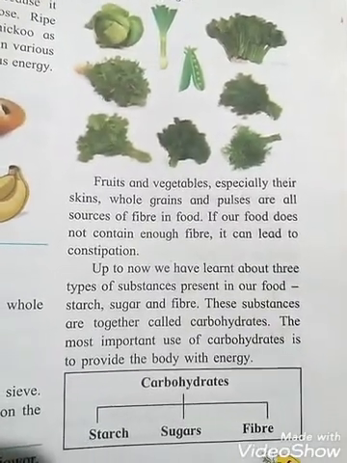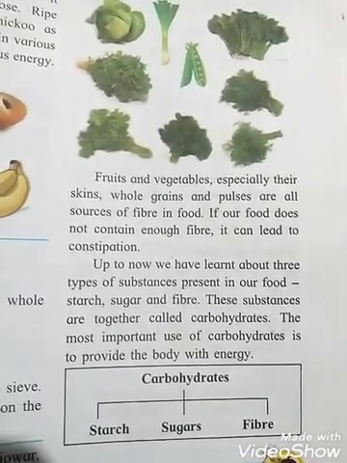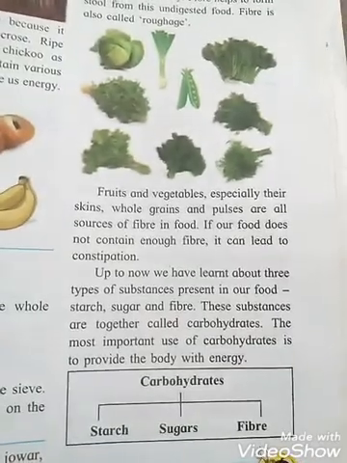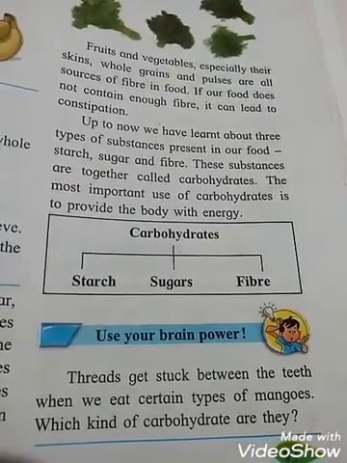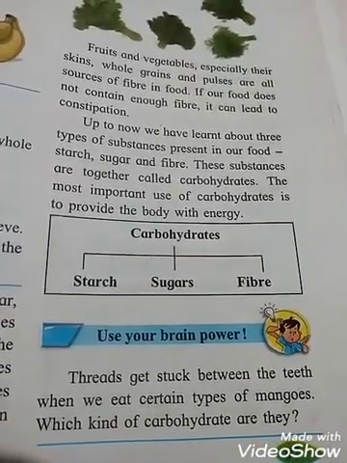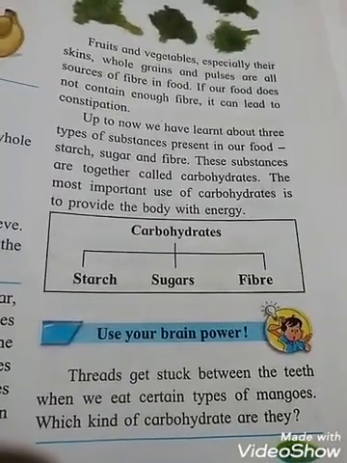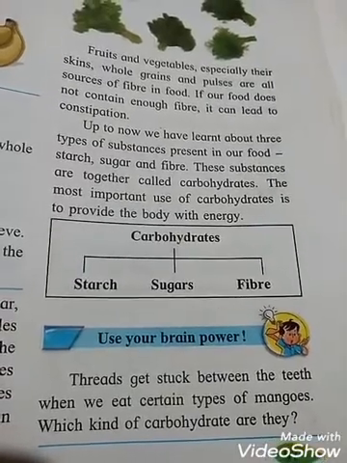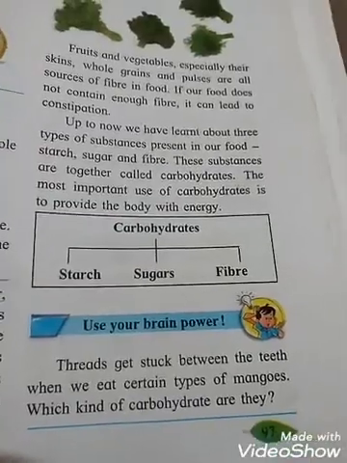And see students, carbohydrates are three substances, which are they? Starch, sugar and fiber. Your brain power: threads get stuck between the teeth when we eat certain types of mangoes. Which kind of carbohydrates are they? See students, these threads are a kind of fibrous carbohydrate, or fiber.